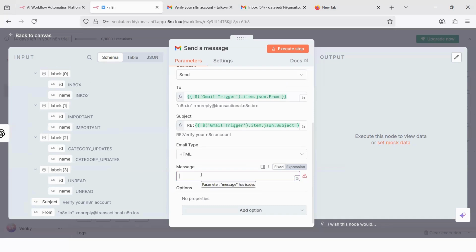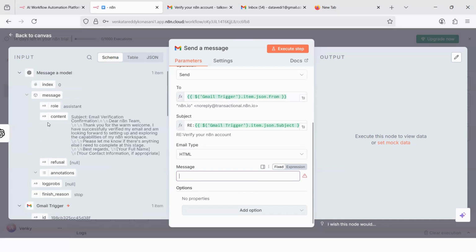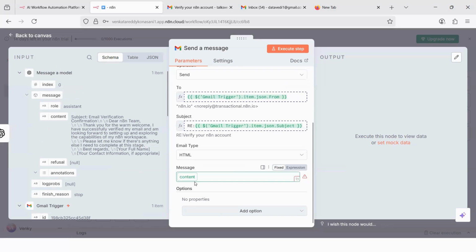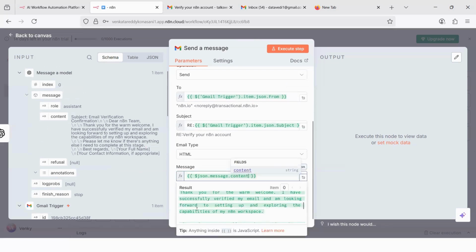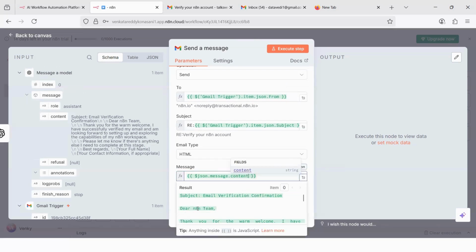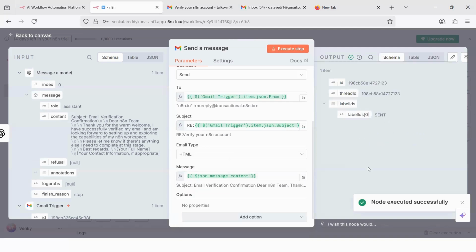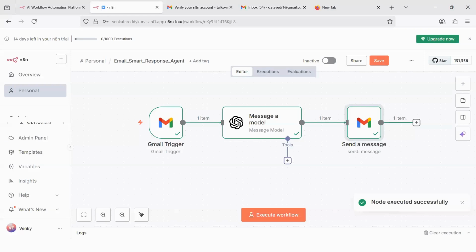And what is the message? The message was created by our model. So this is the message, already created. So this is the subject and this is the output. Once I execute this step, it will try to send a mail to the N8N team itself. So let me execute this step. This is an action node, so it will send an action. Node executed successfully, a green tick mark, which is going to make us happy.